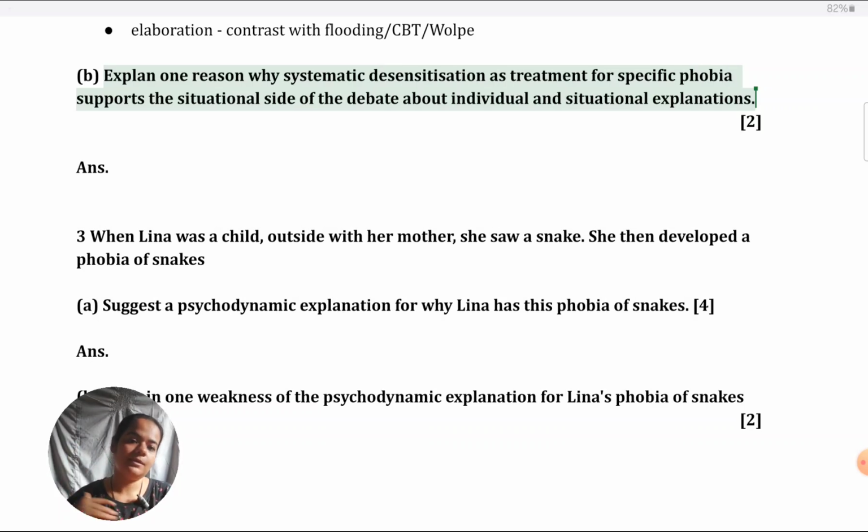But to ignore all other issues and debates in that topic could mean that you're not able to answer these type of questions. So in the syllabus, whichever issues and debates are mentioned for whichever topics, make sure that you can talk about all of them at least briefly. Because here you can see, do you have an option to leave this question? No, you have to only answer it. So then if you don't have any idea about the situational side, when it comes to systematic desensitization, you're losing your 2 marks. Alternatively, you can learn your issues and debates so well that on the spot you're able to apply them to any topic, you're able to reason.